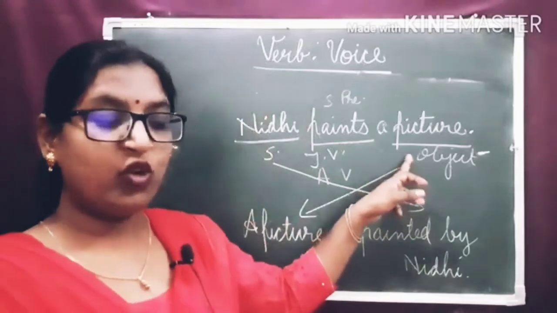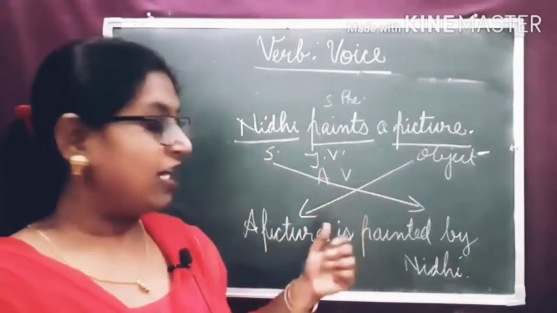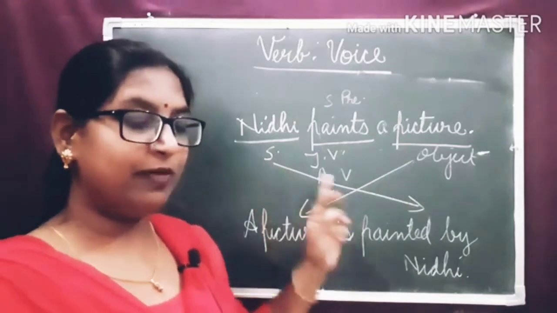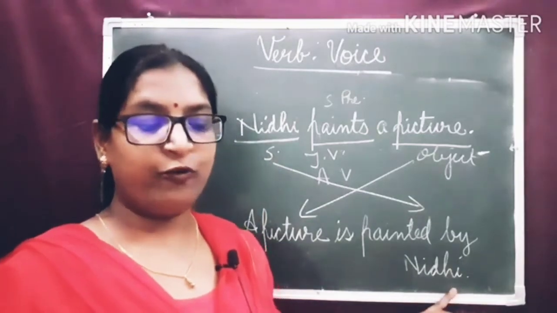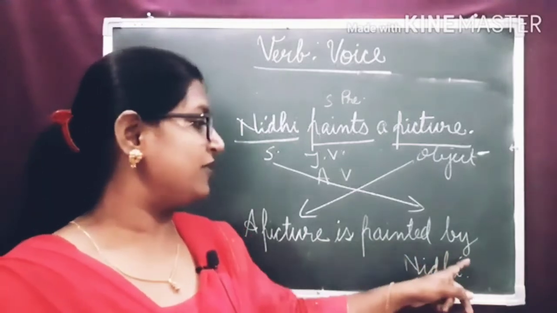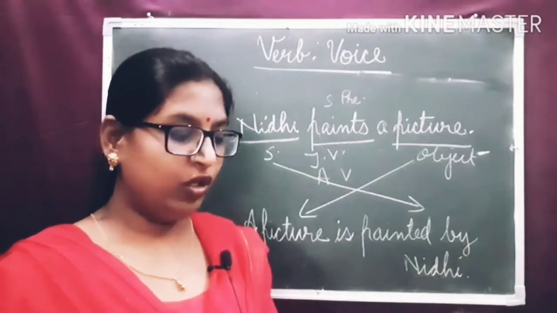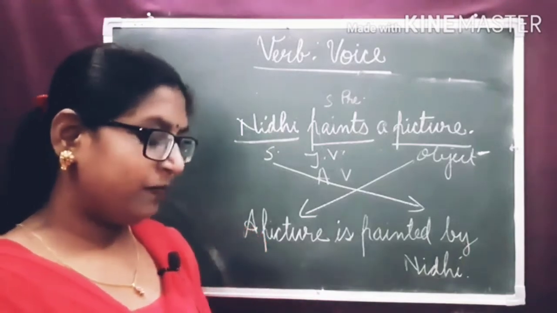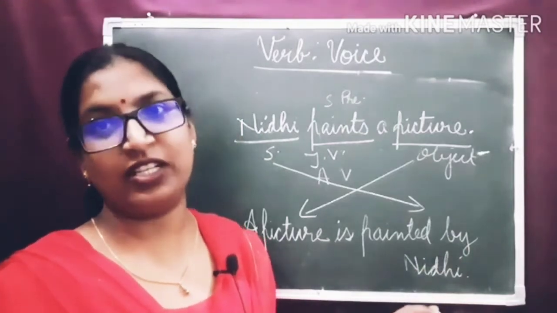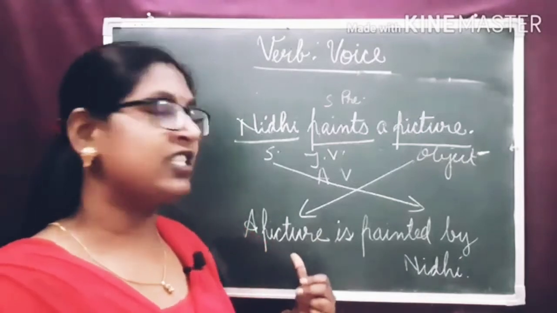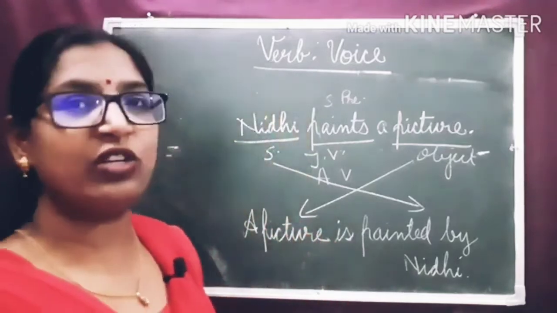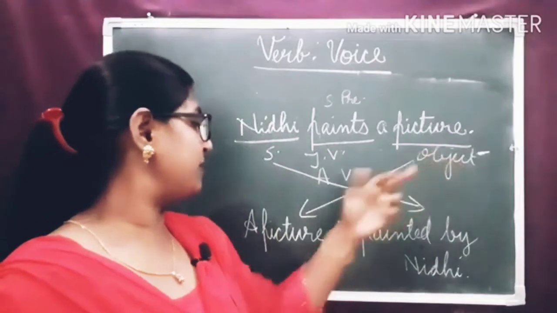The direct object of the verb in the active voice becomes the subject of the verb in the passive voice. The subject becomes the object of the prepositional phrase beginning with the preposition by. It becomes the prepositional phrase by Nidhi. So, dear children, sometimes the prepositional phrase can also be omitted. In some of the sentences, we can omit the prepositional phrase. So, I hope you understood how to change from active to passive voice. The object becomes the subject.